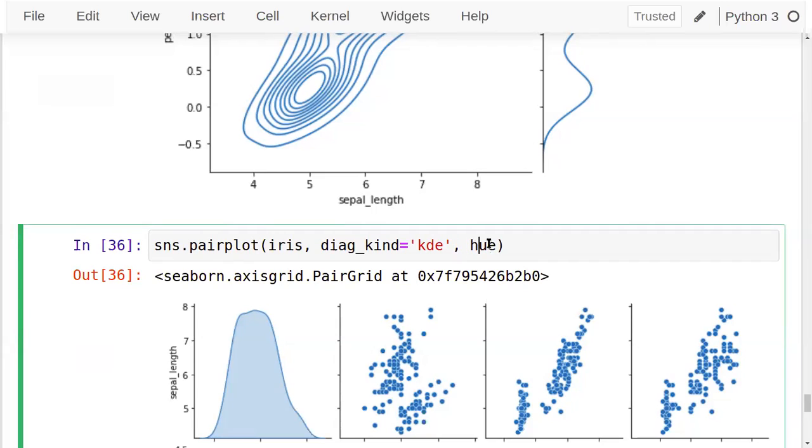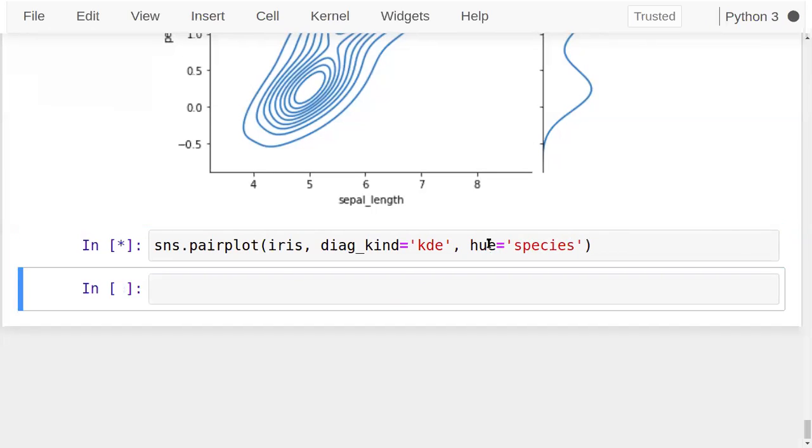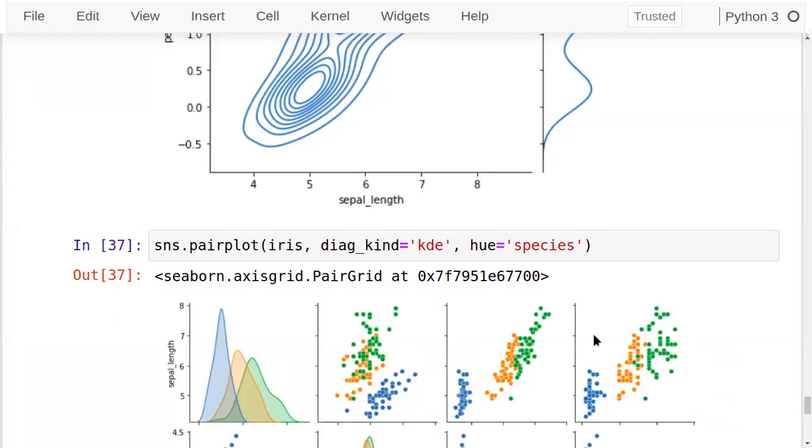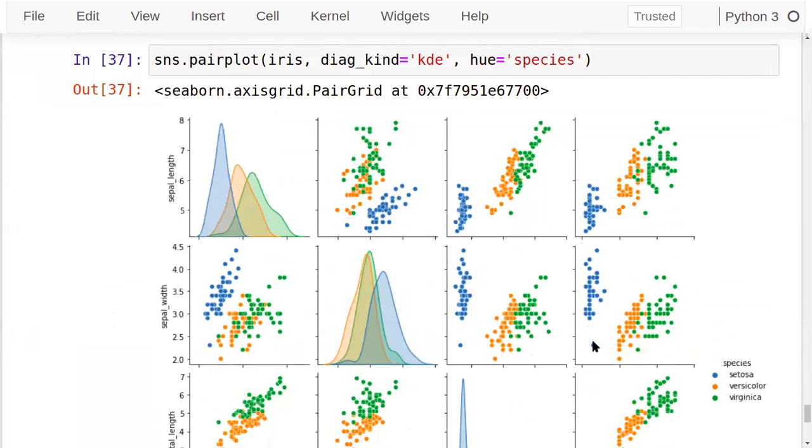Now see, an interesting thing, hue is applicable to many different kinds of graphs also. Sorry, hue is species, the output variable. Now you can observe this one. According to the output variable class, species, that is Setosa, versicolor, virginica, the colors are now highlighted.